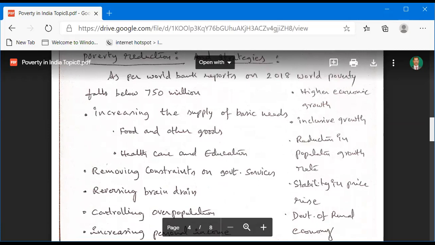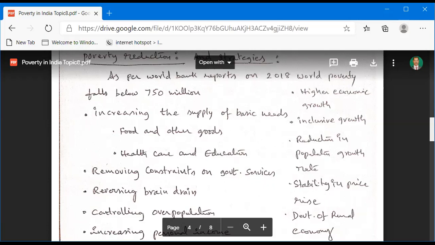Higher economic growth also leads to eradicating poverty. Higher economic growth and development lead to higher incomes, and higher income leads to higher per capita income. So that leads to eradicating poverty. And inclusive growth. So inclusive growth is also one of the major causes. And a reduction in population growth rate.